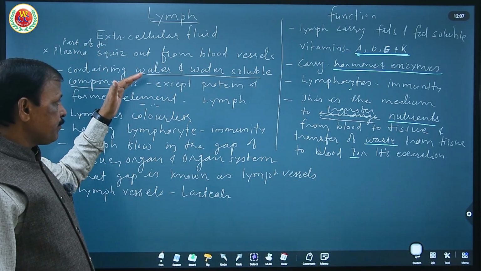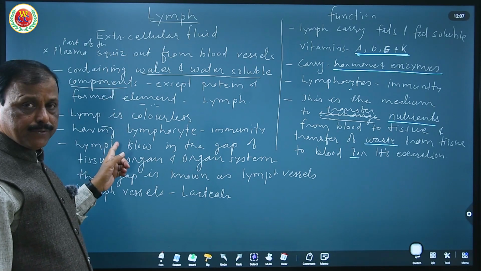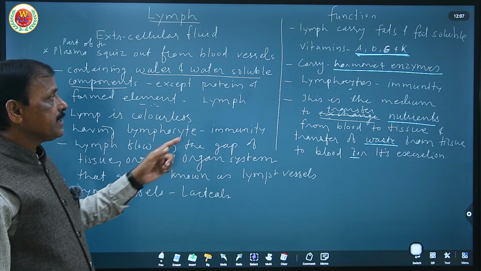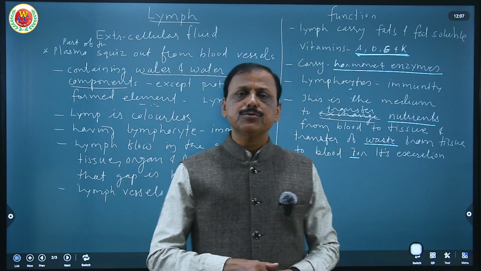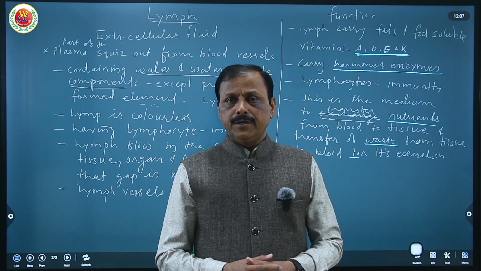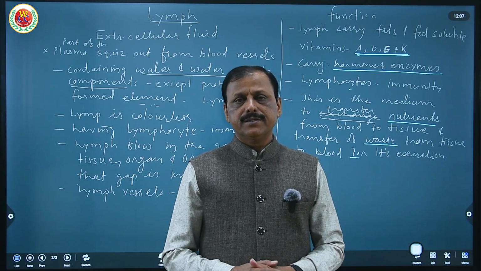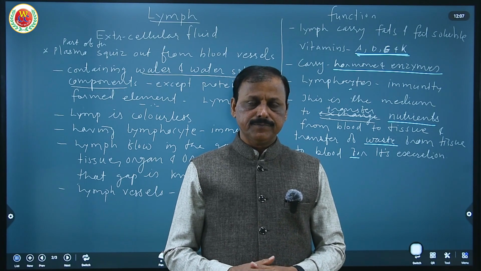Okay, so this was the composition of the blood, the composition of lymph, where it flows, what it is, and what its functions are. I hope you understood these 2 small topics belonging to this chapter, circulatory system.